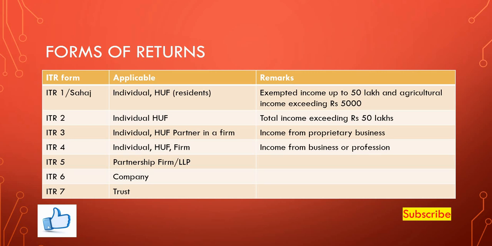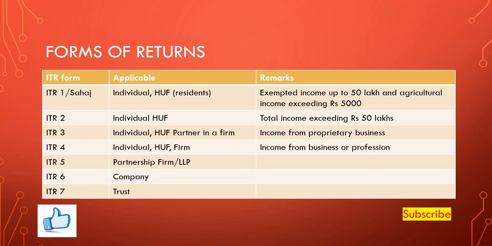Then the next one is ITR2, which is to be filed by an individual and HUFs if the total income exceeds rupees 50 lakhs. Then ITR3 is to be filed by the individual, Hindu undivided family and a partner in a firm who has income from proprietary business. So usually such persons have to file the return of income.